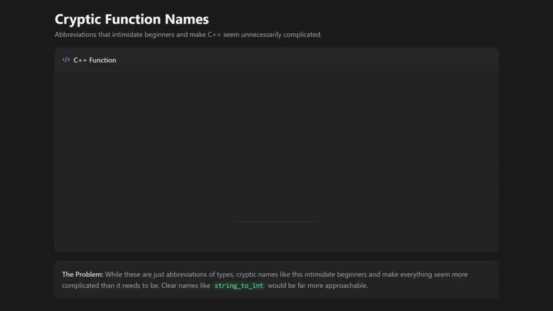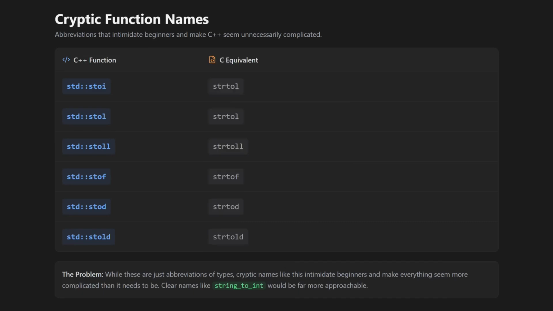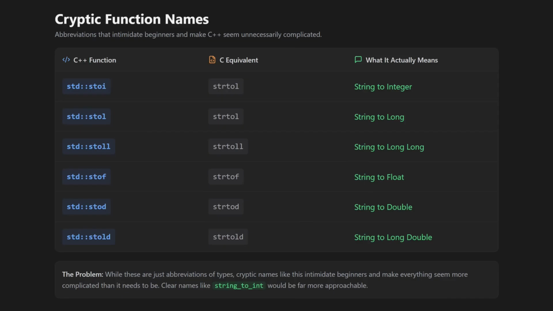The standard library is filled to the brim with confusing, incomprehensible function names like std::stoi, std::stol, std::stoul, std::stod, and std::stold. And I know that some of these were probably inspired by their C counterparts, and they're just abbreviations of types, but cryptic names like this can be very intimidating to beginners, and it makes everything seem more complicated than it needs to be.